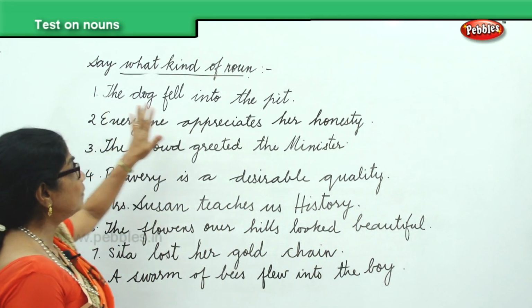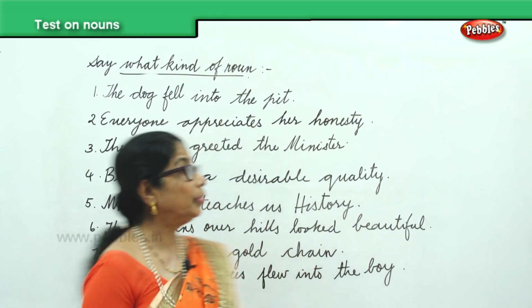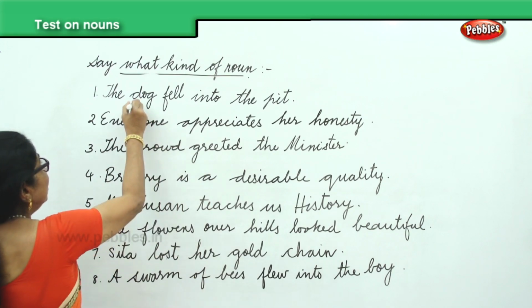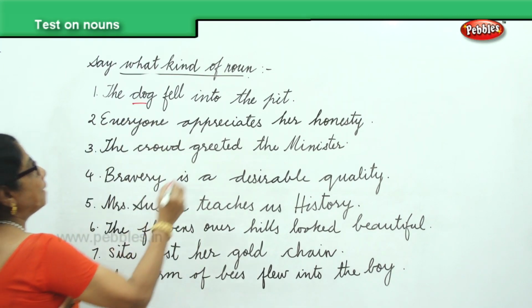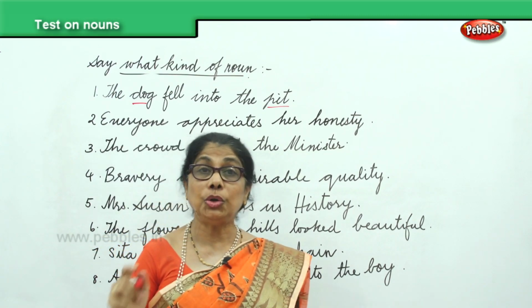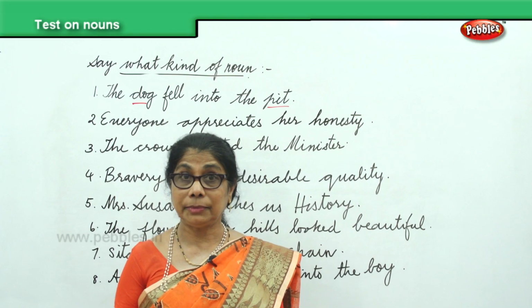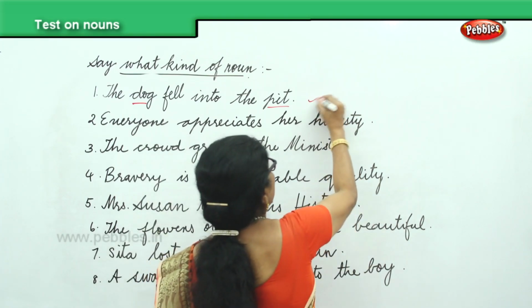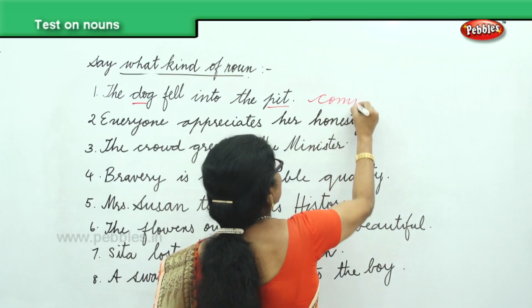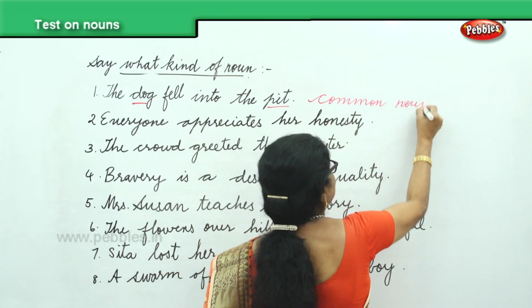The dog fell into the pit. Now the dog, the pit, can be any dog, any pit. So dog and pit are common nouns.